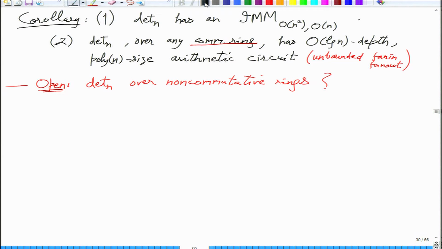So for all practical purposes, this result is good because you usually only look at determinant over fields or integral domains. So those are all covered.